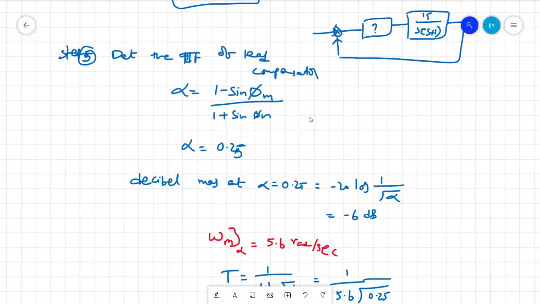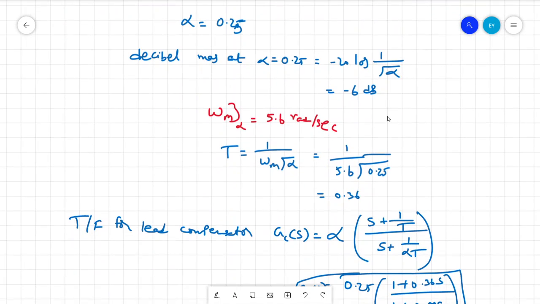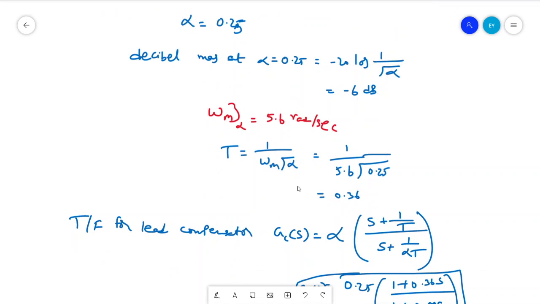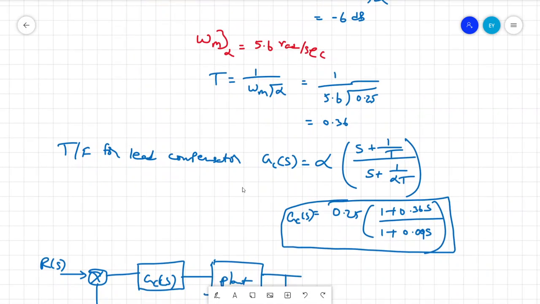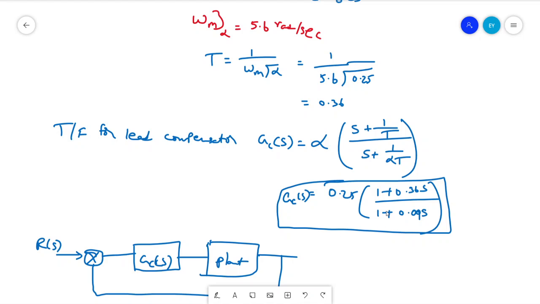Then once we get the alpha value, we substitute alpha and T. T is again a function of the frequency at alpha. Once we substitute that, we get the lead compensator.